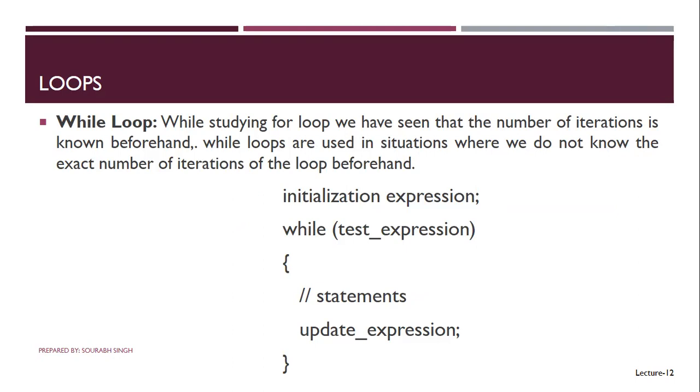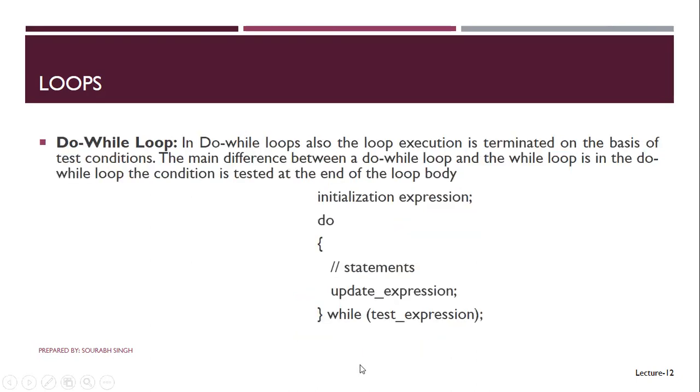First, you can see the structure or syntax of while loop. In while loop, we mention the test expression and we check it. If the condition is true, then we execute the statements written inside the while loop body. Otherwise, we exit from the while loop.